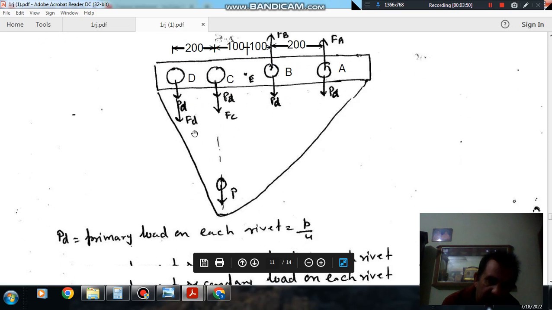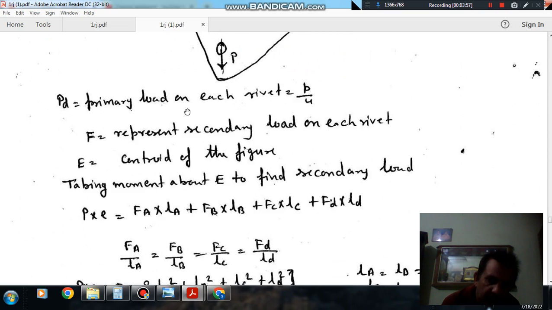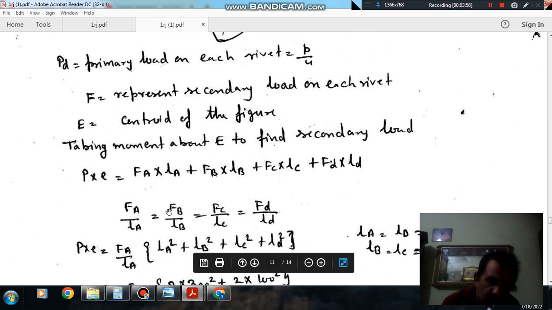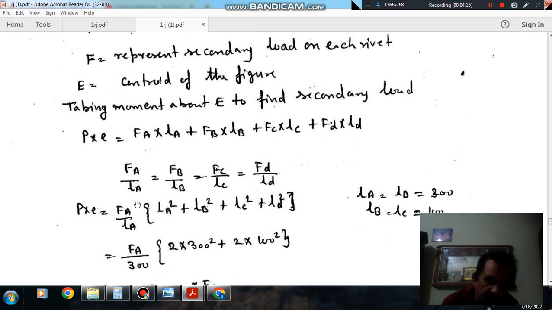As the area of the rivet is same for each rivet, FA by LA should be equal to FB by LB, and FC by LC should be equal to FD by LD. So this we have obtained from the torsion equation. Okay, so now we can put all these terms in terms of FA.